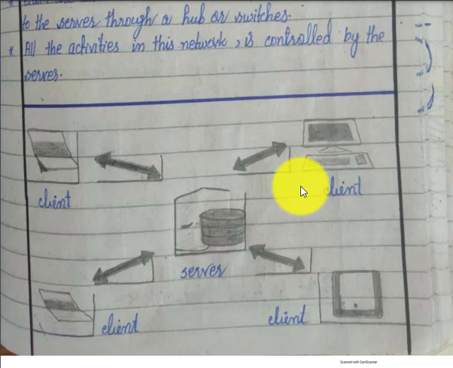Another example of a client server relationship is the YouTube server. Suppose a person in the United States, another in Spain, a third in Pakistan, and a fourth in Morocco are using different features of YouTube.